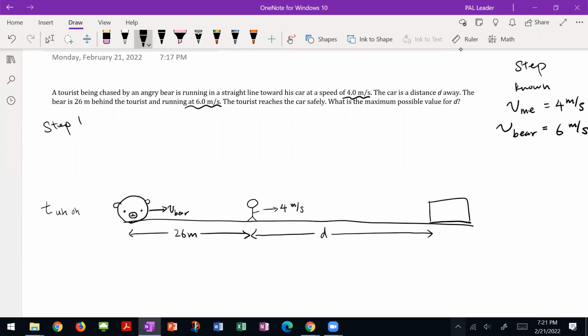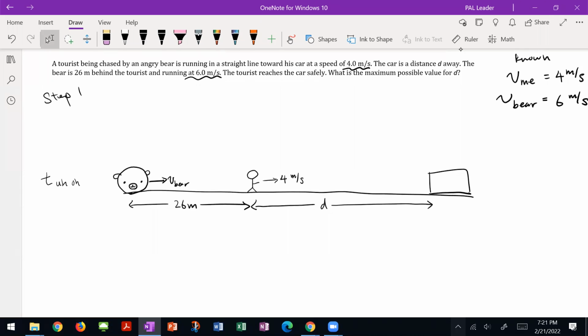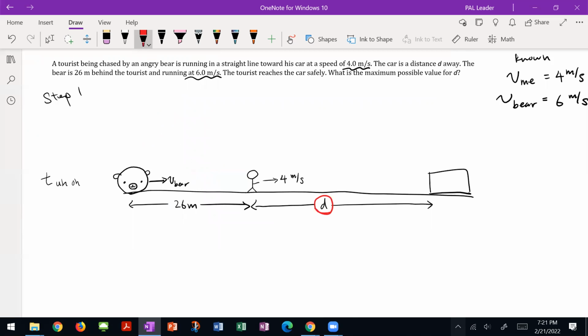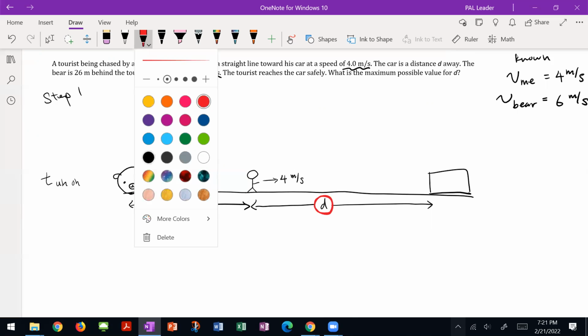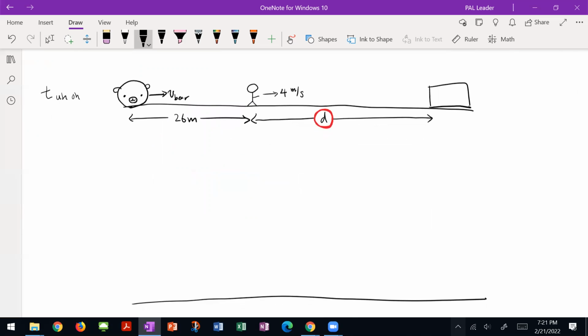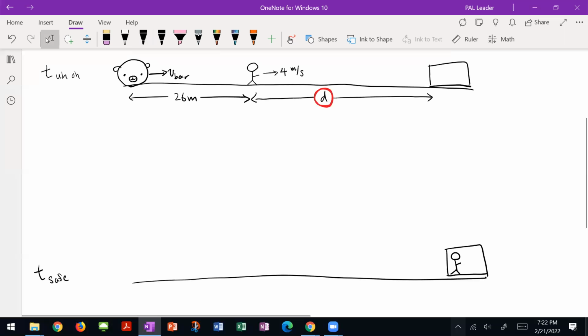The tourist reaches the car safely, thank God. What is the maximum possible value for d? So we are ultimately looking for d, and now is when I'm going to draw our second picture. So we get to our car safely. This is going to be t safe, the time that we became safe from the bear.